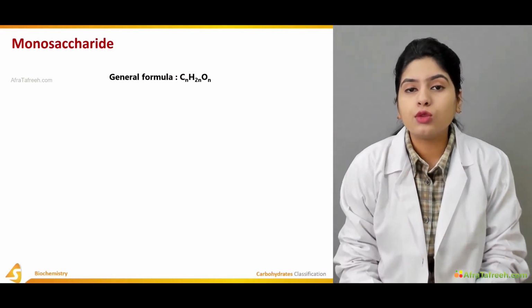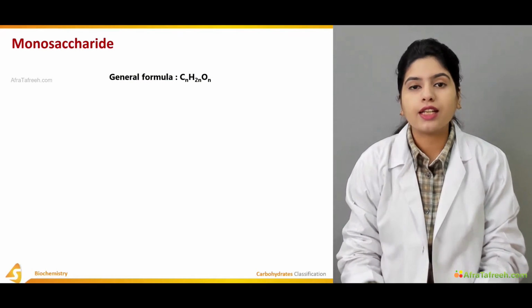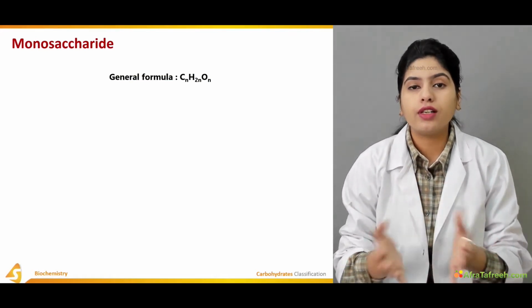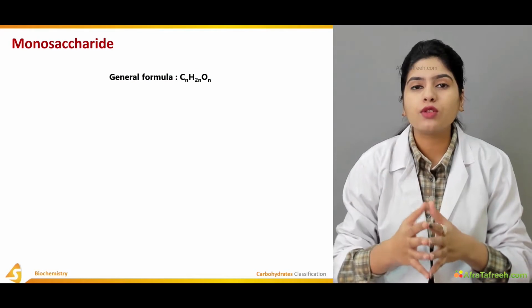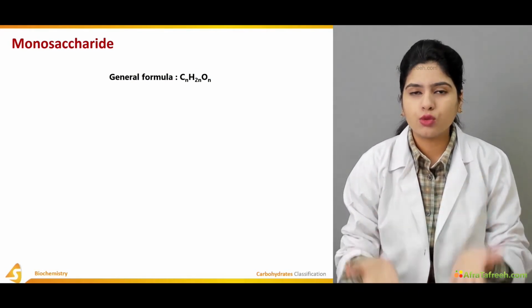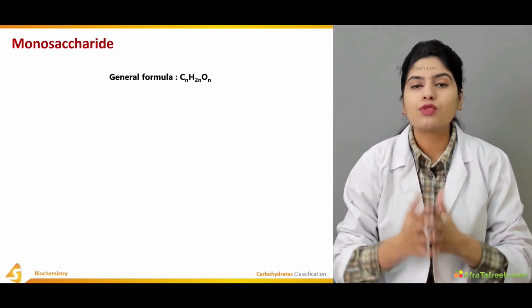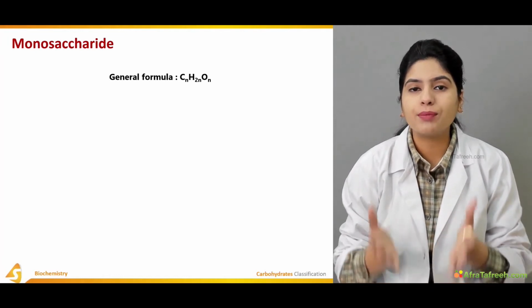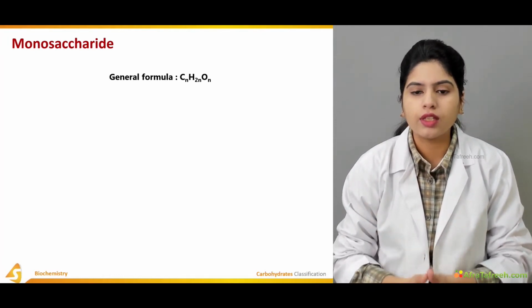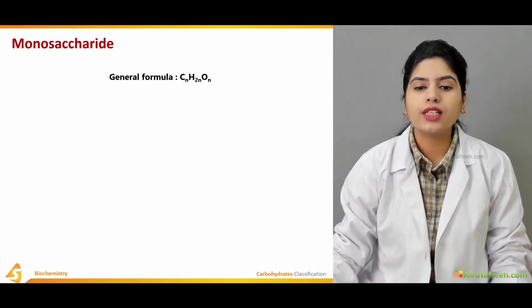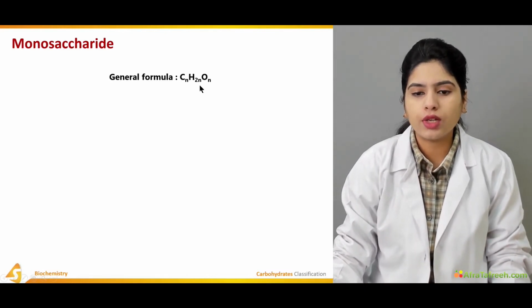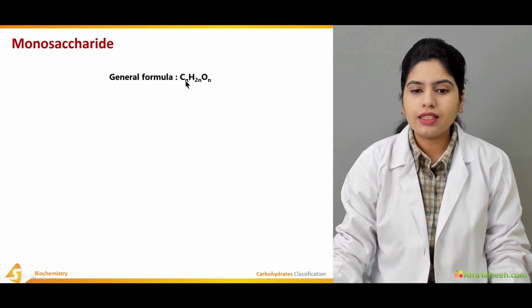Monosaccharides are basically those sugars that cannot be hydrolyzed into simpler sugars. They are basically the simplest form of carbohydrate, or the simplest sugars that are known. The general formula of the monosaccharide is CnH2nOn, where n is the number of carbon atoms.